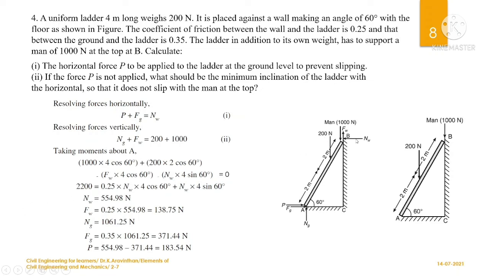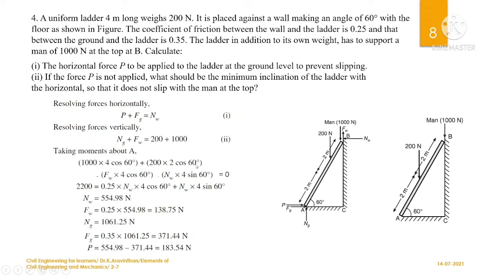And Nw will also be anti-clockwise, Nw into distance. So you can use sin 60 into the hypotenuse side, 4 into sin 60 into Nw. You have written all the moment components here. Now you can find the unknown, which is Nw. So you can write Fw in terms of Nw here.